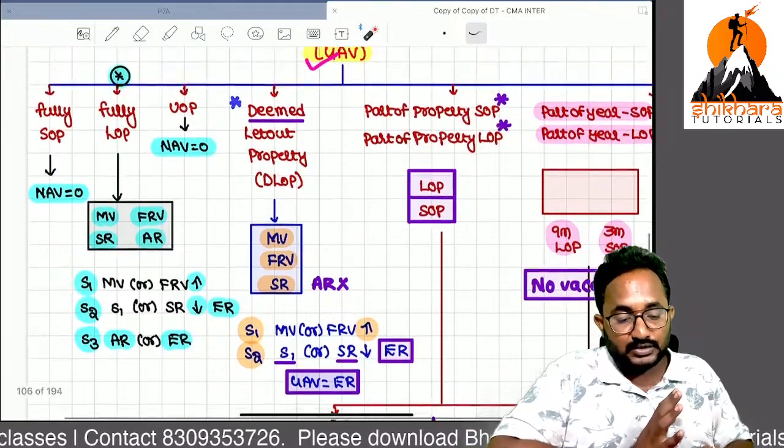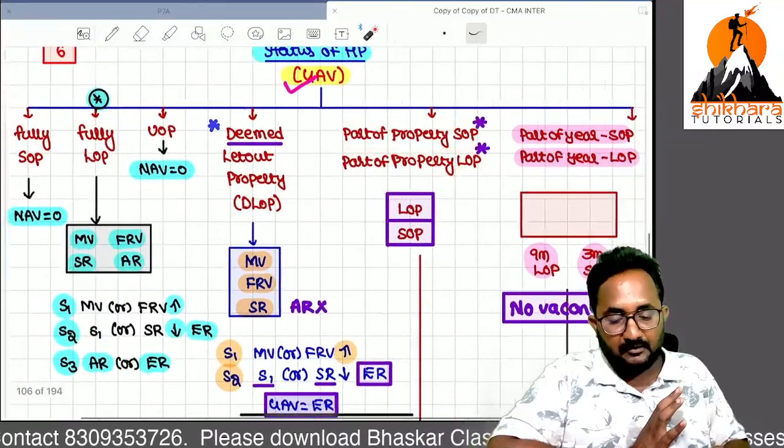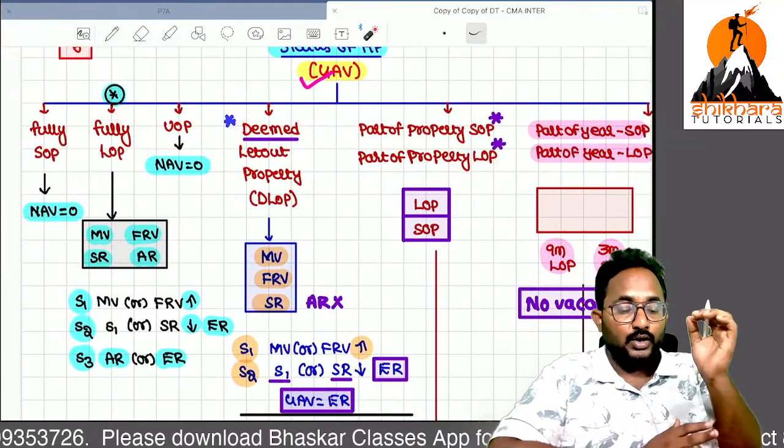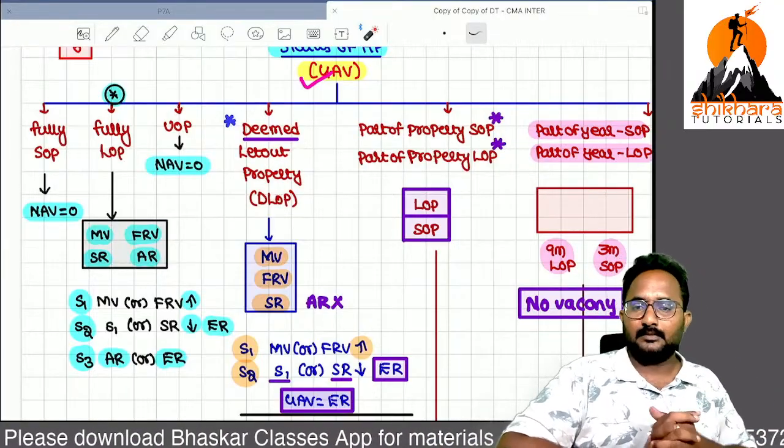And what is the question they have given? Part of the property is let out or part of the property is self-occupied. Either they have given deemed let out or fully let out. You have to identify, and as per that only you can do the problem.